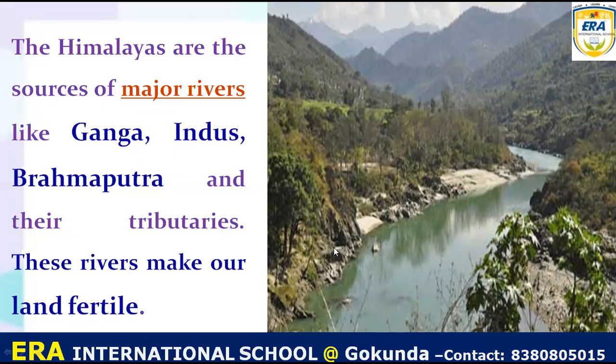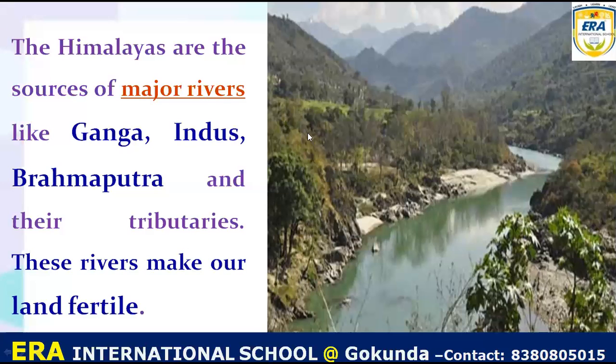Do you know, if a river flows, that area or ground gets plenty of water, so that ground can easily be used for growing different kinds of crops and also different types of fruit plants. So the Himalaya is very important as the birthplace, or origination, of the Ganga, Indus and Brahmaputra rivers. So that is also a very important point.